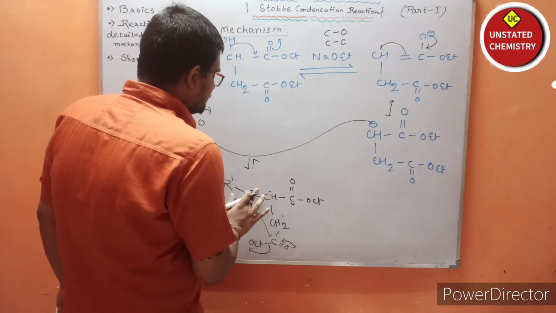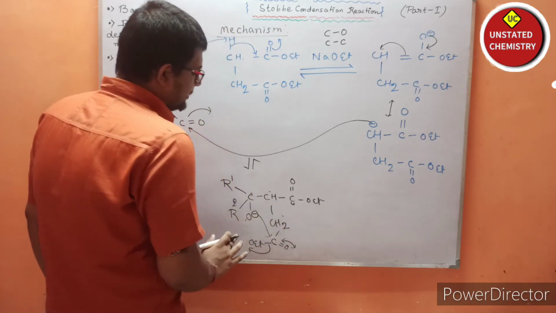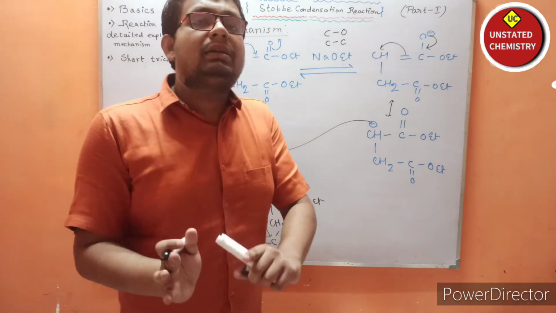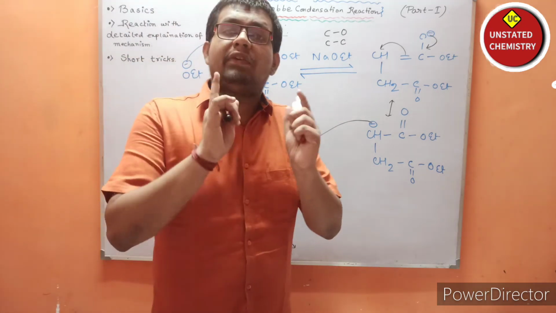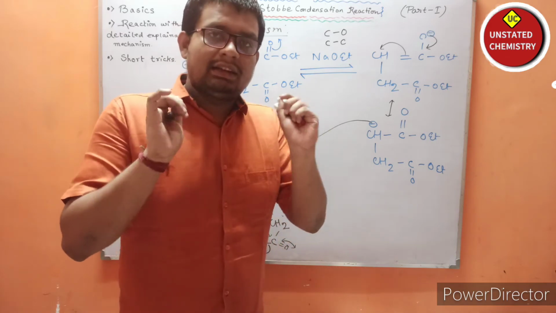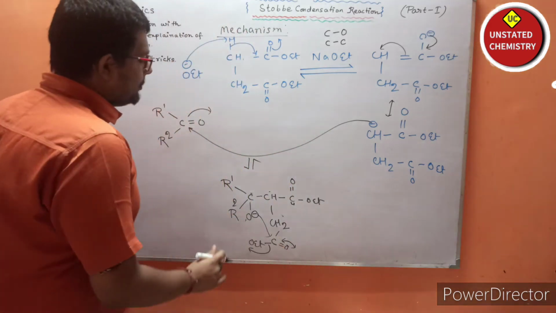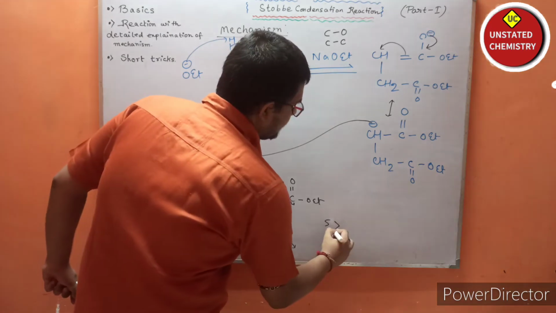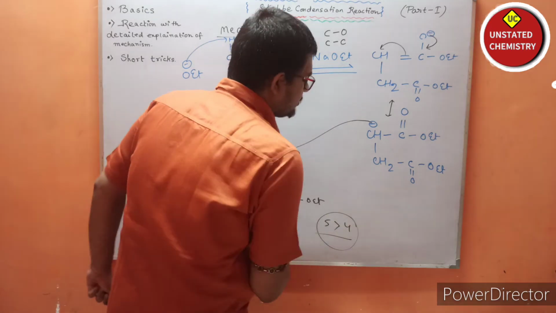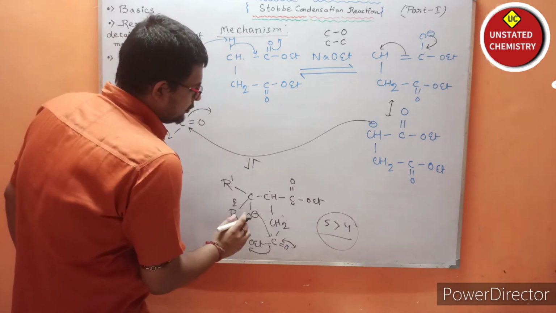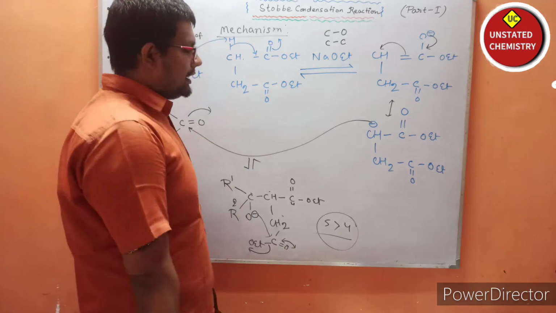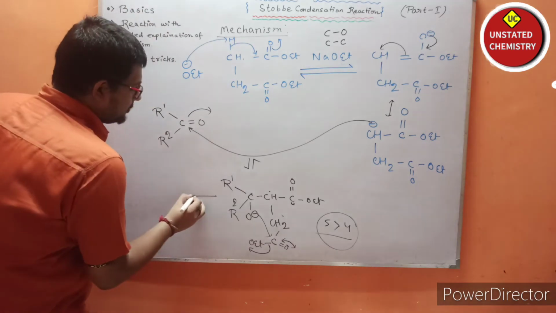So we know from Baeyer strain theory that a 5-member ring is very much stable with respect to a 4-member ring. That's why we have to form the 5-member ring. Is it clear? We know from Baeyer strain theory that a 5-member ring is very much stable with respect to a 4-member ring. For this reason we have to form the 5-member ring.